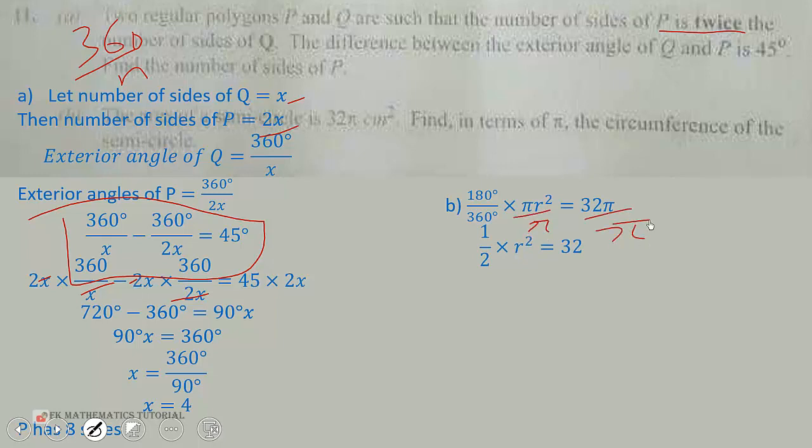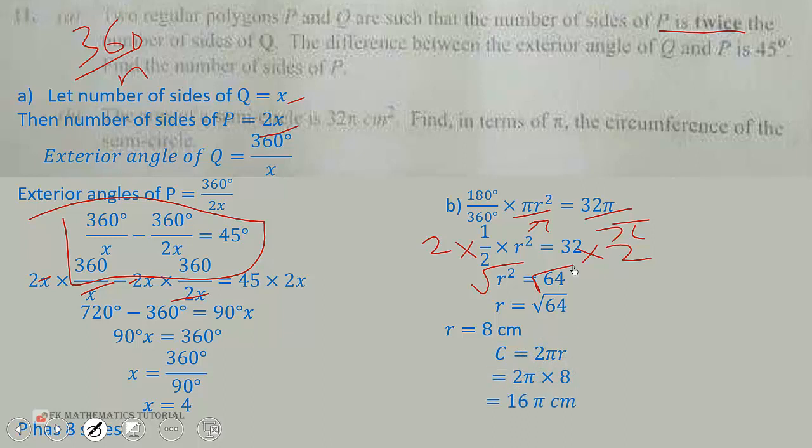So dividing through by pi, we get half r squared equal to 32. Multiplying both sides by 2, we are left with r squared equals 64. Taking the positive square root of both sides, we get r equal to the square root of 64, which is 8 centimeters. The circumference of a circle is given by 2 pi r. So we put r as 8, and we get 16 pi centimeters.